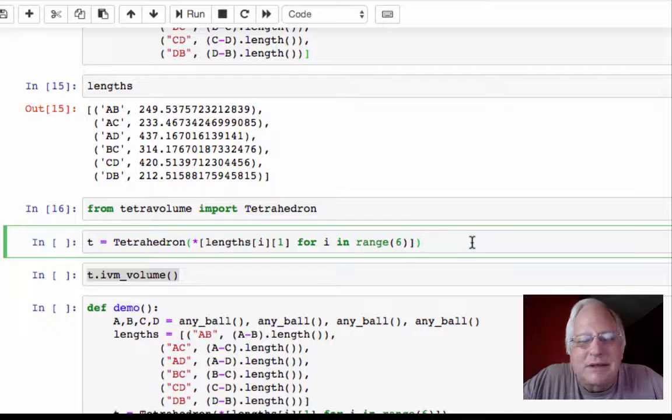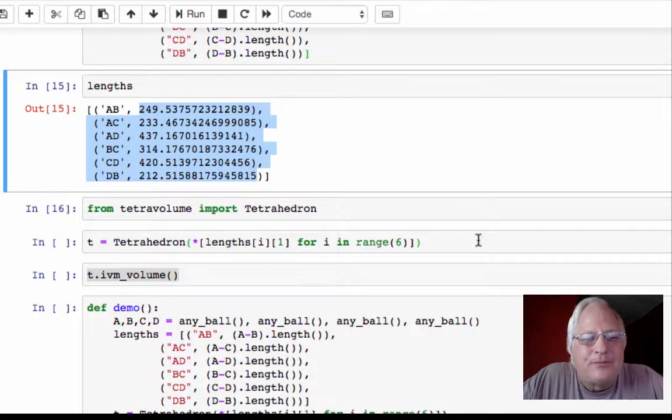It's important that when I use my volumes formula, I do enter the lengths in a specific order. Pick an apex, go down to the 3 corners of the opposite base, and then go around the base in the same order. So that's what I'm doing here. I'm creating a tetrahedron based solely on the lengths of the 6 edges entered in the order I just mentioned. That's all it takes, 6 lengths. And those lengths are not obviously whole numbers. Those are not rational numbers. Those are just arbitrary lengths between the 4 points.